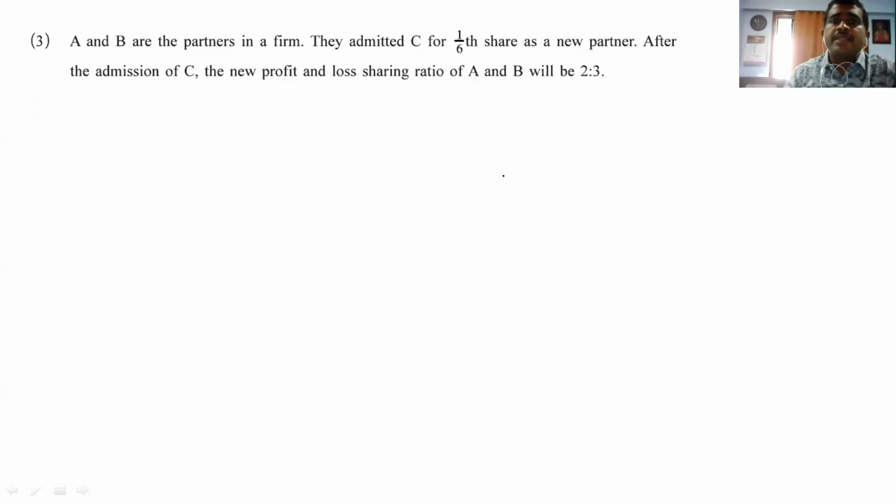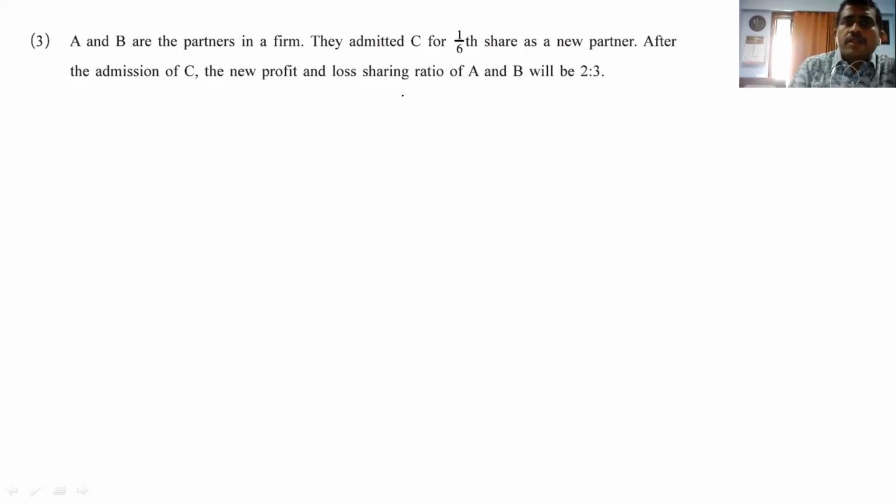They admitted C for a 1/6 share as a new partner. And after admission of C, the new profit and loss ratio of A and B will be 2:3. We have done such types of sums, right? It is a more confusing type of sum. So let's start, friends.